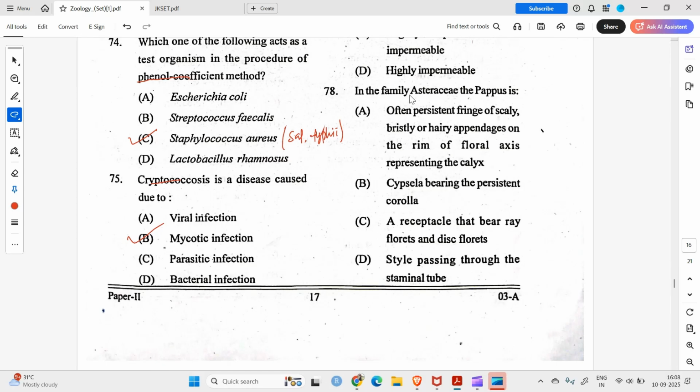Question number 78. In the family Asteraceae, the pappus is often persistent fringe of scaly, bristly, hairy appendage. Yes, it's a persistent calyx. So A is the right answer.